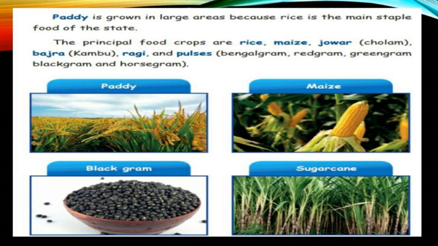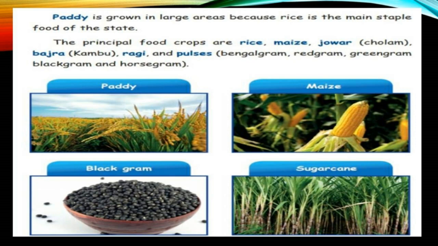Next are maize, jowar that means cholam, bajra that means kambu, ragi and pulses. And next are Bengal gram, red gram, green gram, black gram and horse gram. These grams are useful for our daily life. They give strength to our body as well as enough nutrients to our health.